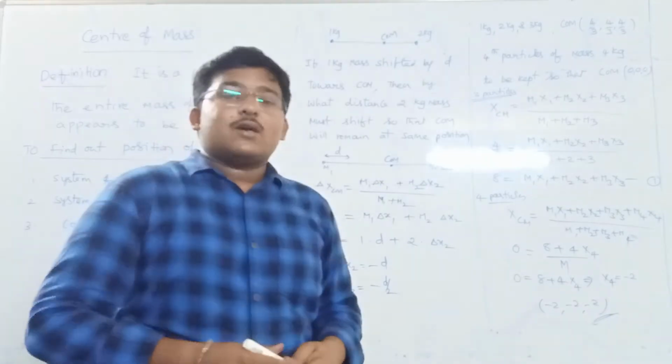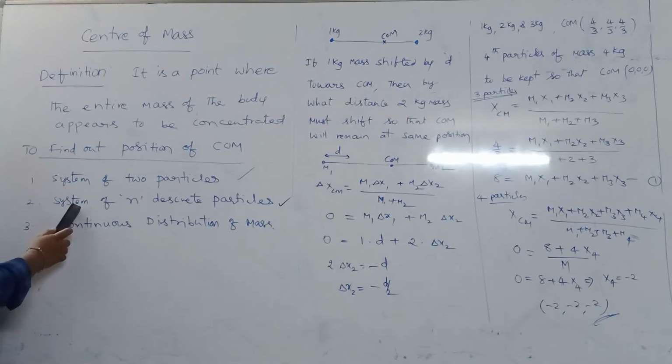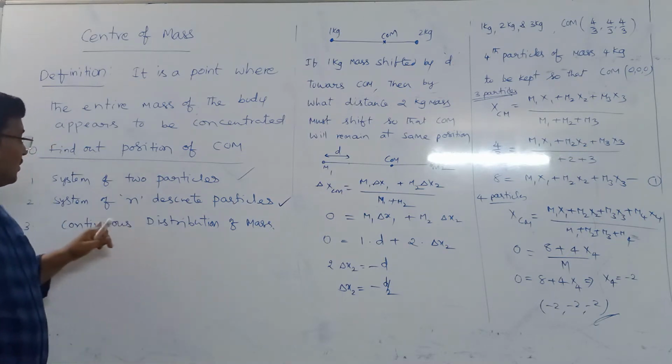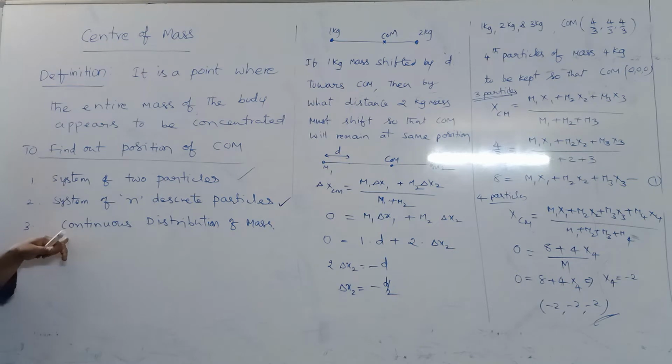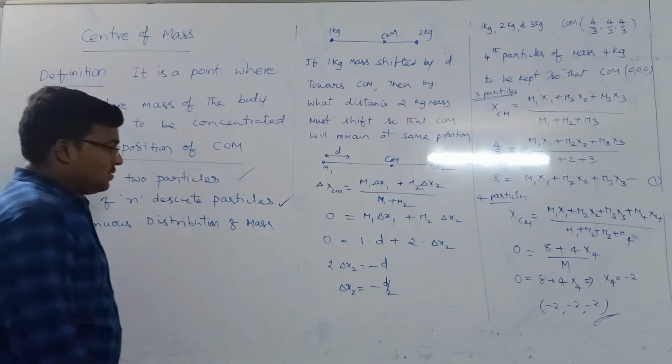So this is what we have about the center of mass of a system of n discrete particles. Okay, now this one is also done. And now the third one: how to find the center of mass for a continuous distribution of mass.